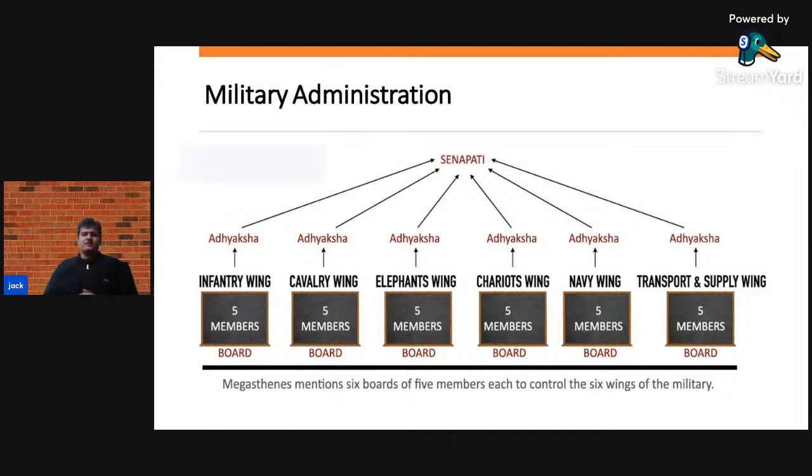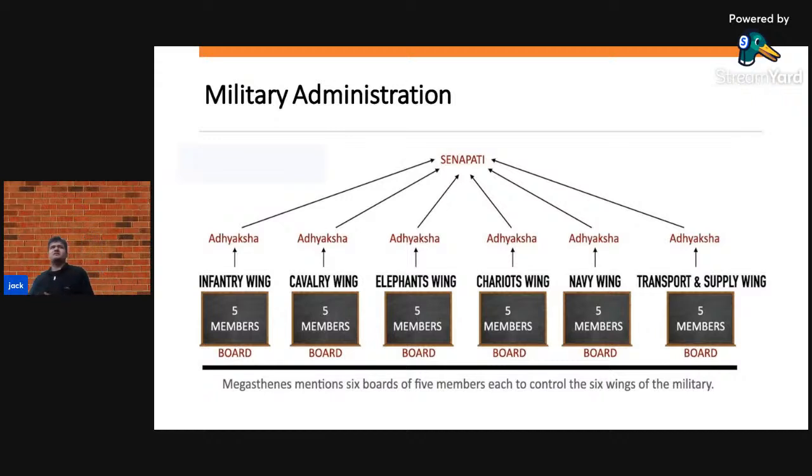These wings were the infantry wing, the cavalry wing, the elephant wing, the chariot wing, the navy wing, and the transport wing. The infantry wing were the people who used to fight wars on foot.